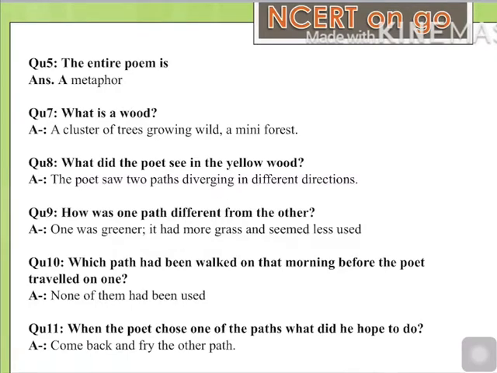Question number 10: which path had been walked on that morning before the poet traveled on one? Answer is, none of them had been used because it was morning time, so none of the roads had been used. Question number 11 is, when the poet chose one of the paths, what did he hope to do? Answer is, come back and try the other path. Sorry, here is a typing mistake. Try will be in place of fry. So, when he went on one of the paths, he wished that the next morning he would come back and try the other one.